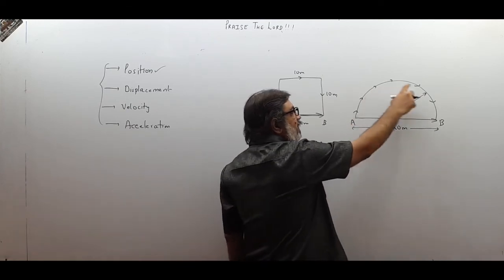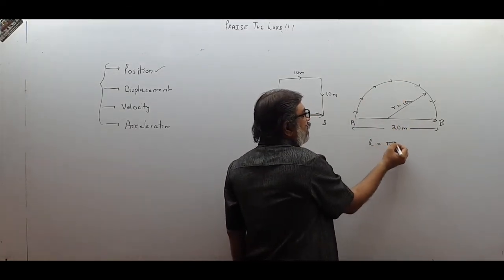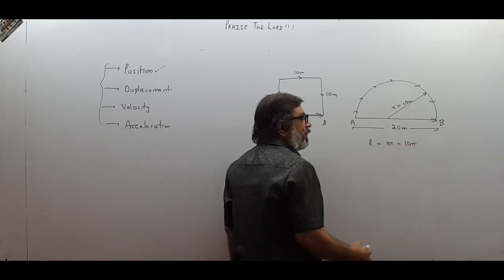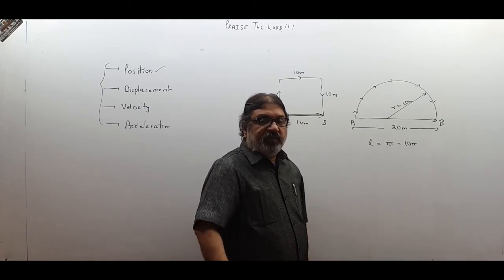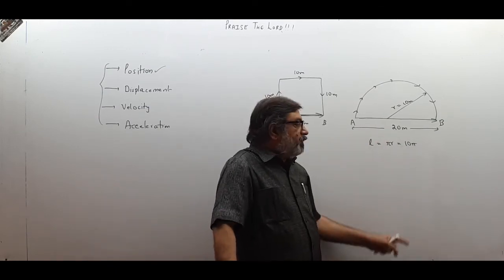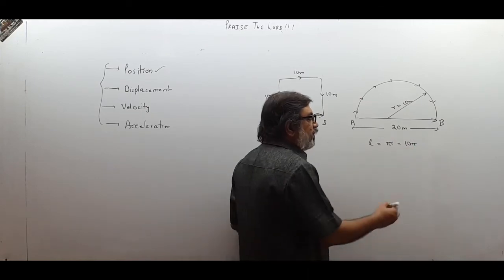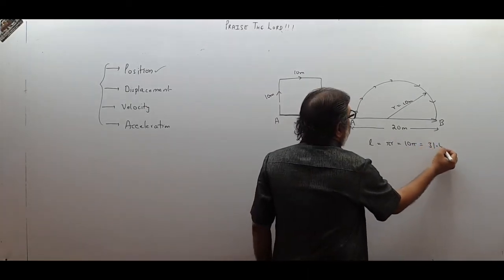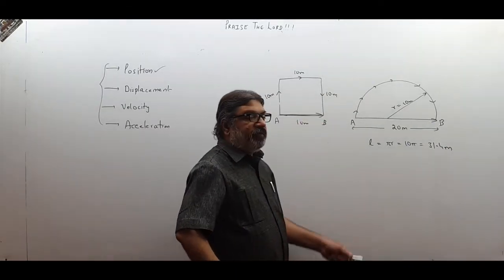But the path length will be half of semicircle. Half length of semicircle is pi r and that will be 10 pi. So distance will be 10 pi meter, but displacement will be 20 meter. Pi means 3.14. So 3.14 into 10, that will become 31.4 meter. So actual path length is 31.4 meter distance, but displacement is 20 meter.